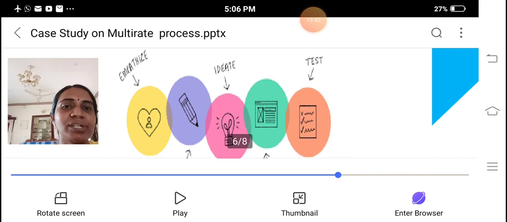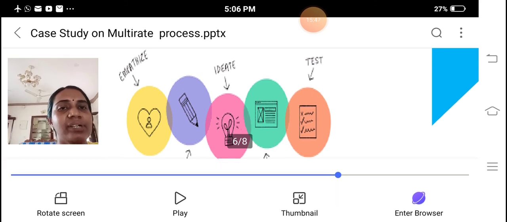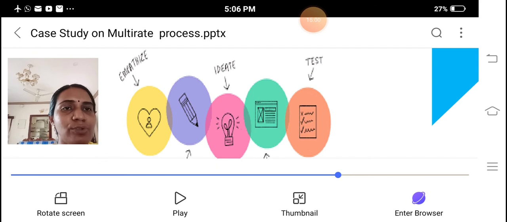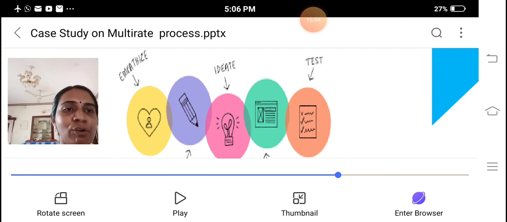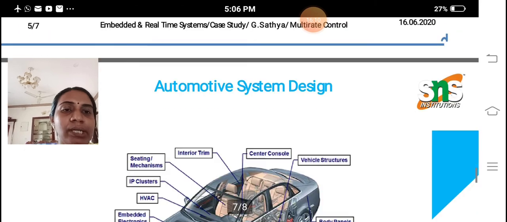In this case study topic, multi-rate control in automobile units, we have identified and discussed our empathy part, and next we identified our define part. Based on this define part, we give a solution in our ideate part, that is, the single chain or multi-chain concept. Next one is the prototype. In the prototype, I have shown one block diagram.